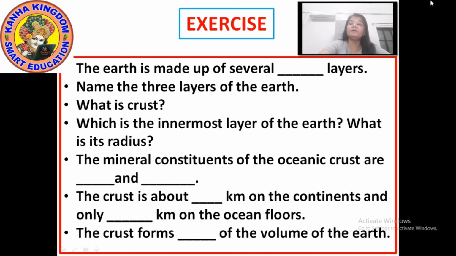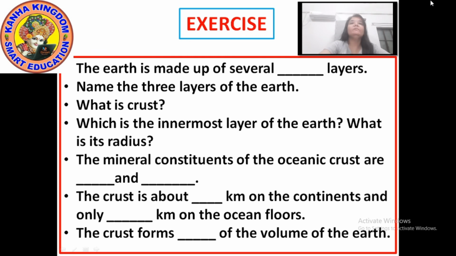So the answer to this is, core is the innermost layer of the earth and its radius is 3,500 kilometers.